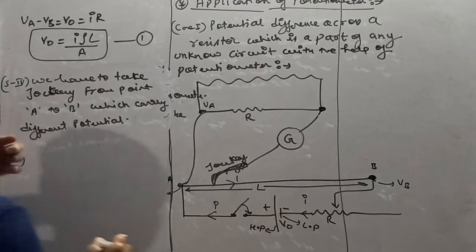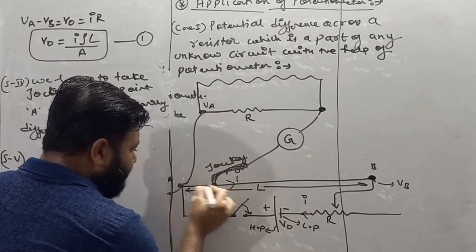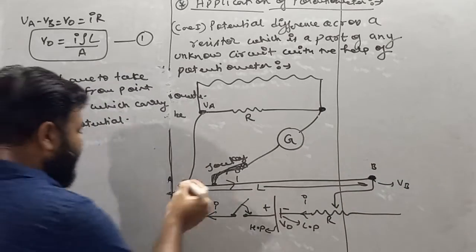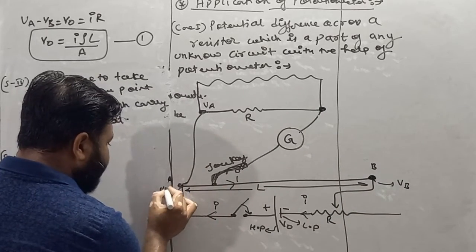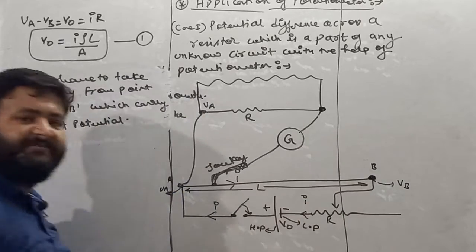See my dear student, I am taking this jockey from point A towards point B, and between point A and point B, different points carry different potential.